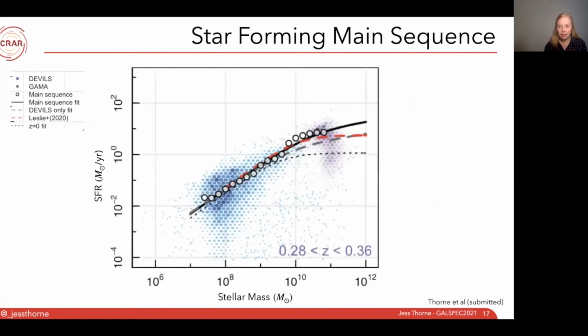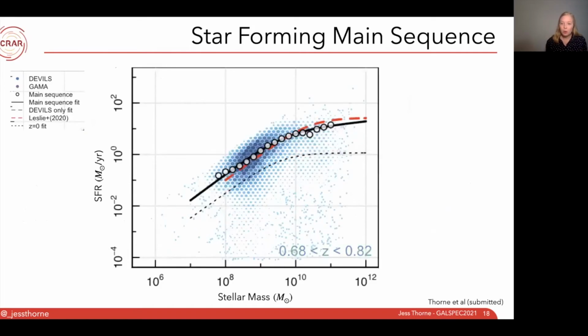So what we did was we combined our consistently measured DEVILS galaxies and GAMA galaxies at various redshifts. So this one here is at about redshift 0.3. I show the DEVILS population in blue and the GAMA population in purple with our best fit main sequence in black. You can see that there is evidence of bending of the main sequence. But if we were to look at DEVILS on its own or GAMA on its own, you would see no evidence of bending. So it's only when we combine the two surveys together that we do see that evidence. As we move up in redshift, we lose GAMA as we don't have the redshifts for the objects out there, but we still see the evidence of the bending in DEVILS alone.